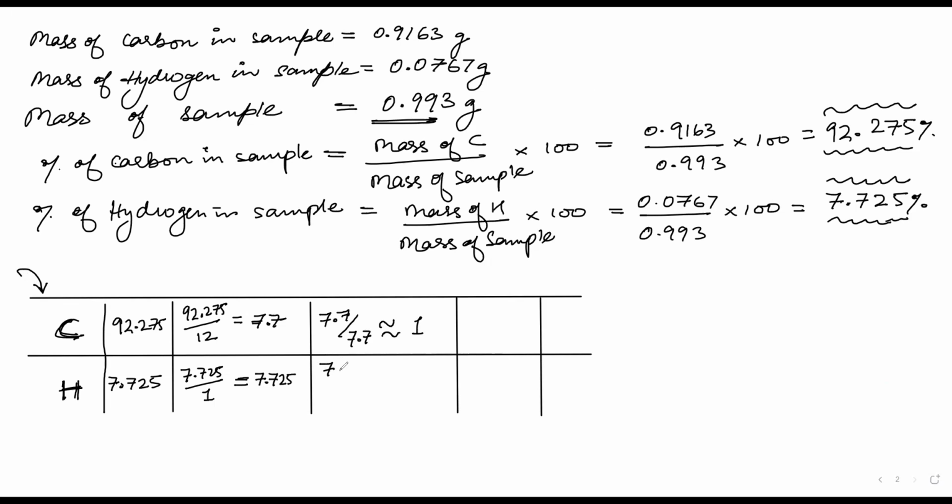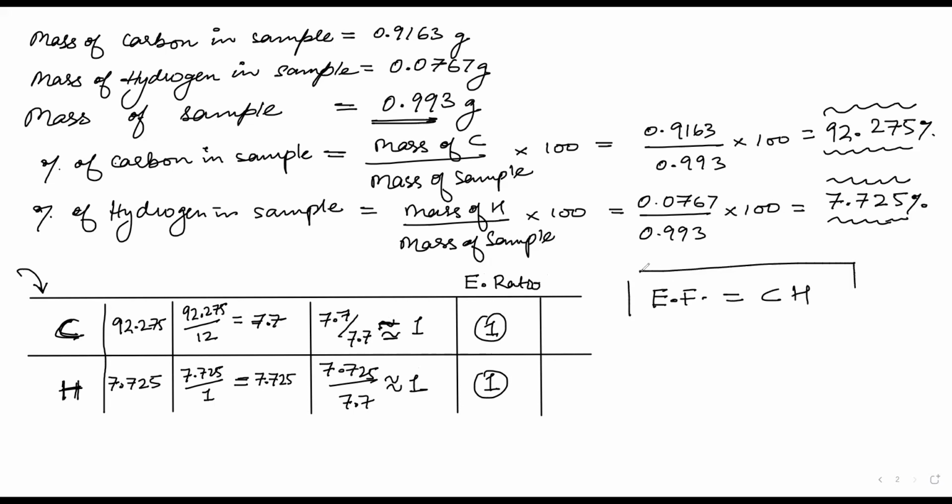Here we have 7.725 divided by 7.7. This is completely equal to 1, and this is approximately equal to 1. Now we have got the empirical ratios as 1 and 1. Now the empirical formula will be what? We have carbon 1 and hydrogen 1, so the empirical formula is CH.